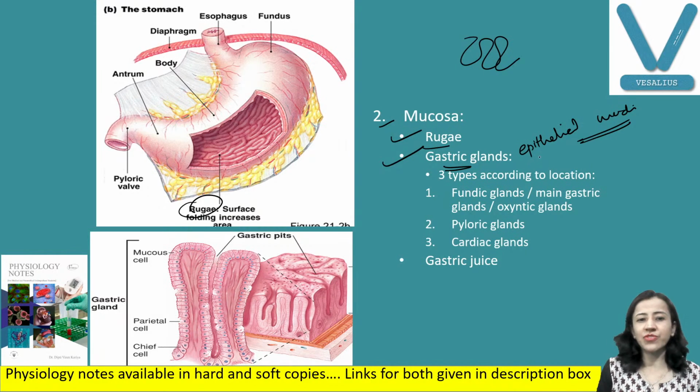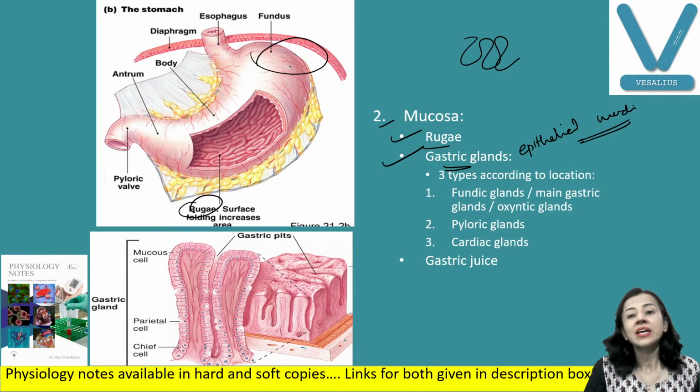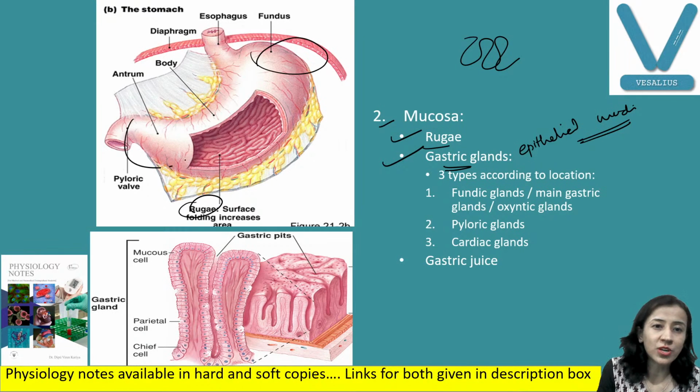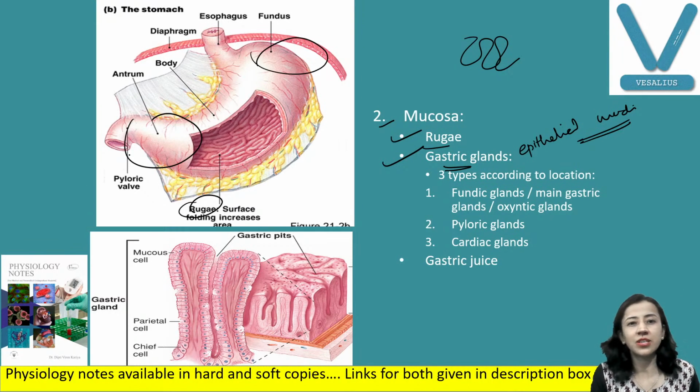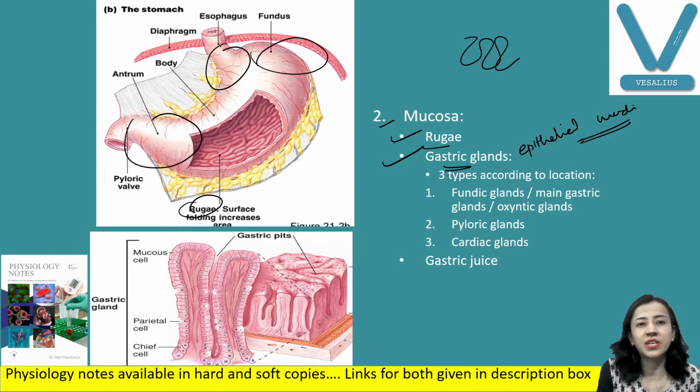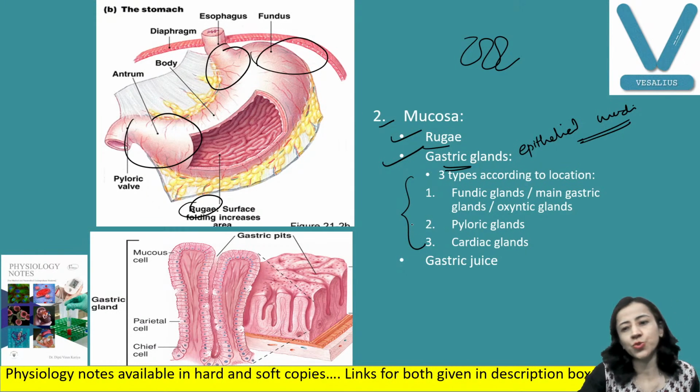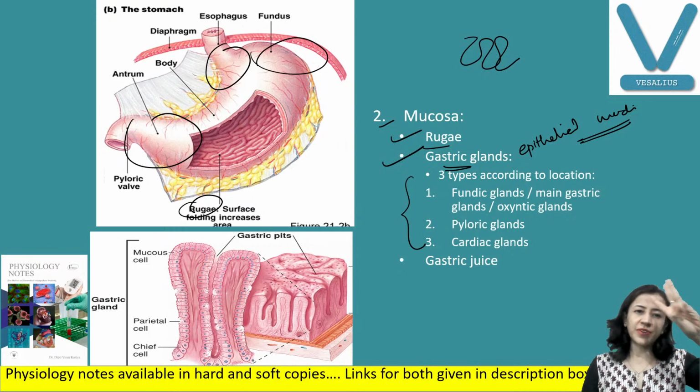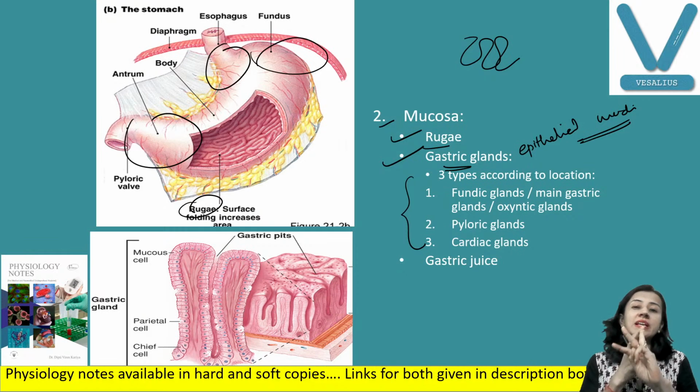Now, in stomach we have 3 types of glands. One gland that is present in the fundus part, this one, they are main gastric glands. Second, glands present in the pylorus here, pyloric glands. And third, in the cardia part here, near the cardiac sphincter, cardiac glands. And these glands secrete gastric juice. Stomach juice. Fine. So these are the structural differences in the stomach. 3 differences: one is rugae, second gastric gland, and third is oblique layer.